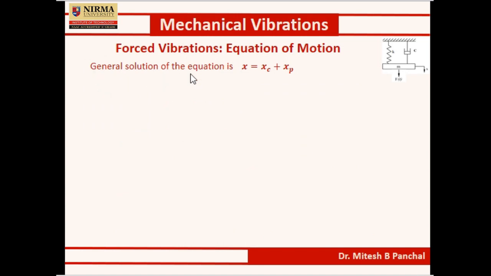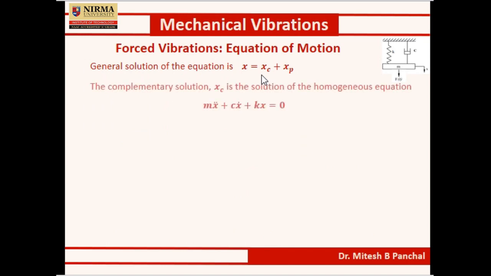The complementary solution xc is the solution of the homogeneous equation, that is m x double dot plus c x dot plus k x equal to 0.